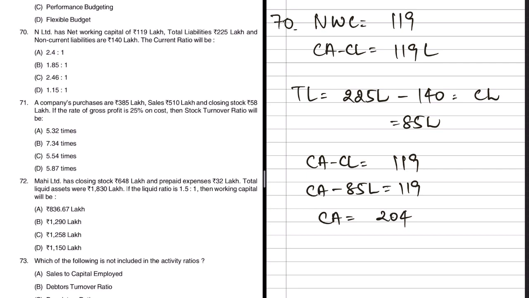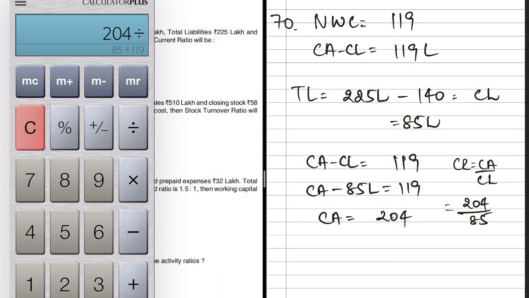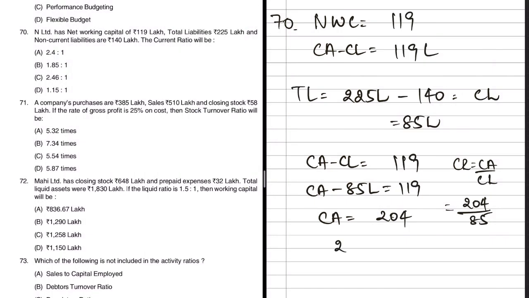See, this current ratio is very simple. Current ratio is nothing but current assets by current liabilities. Current assets is 204, current liabilities is 85. That's it. If you do the math, you will get the ratio. 204 divided by 85. This is 2.4 is to 1. This is the ratio, option A in this case.